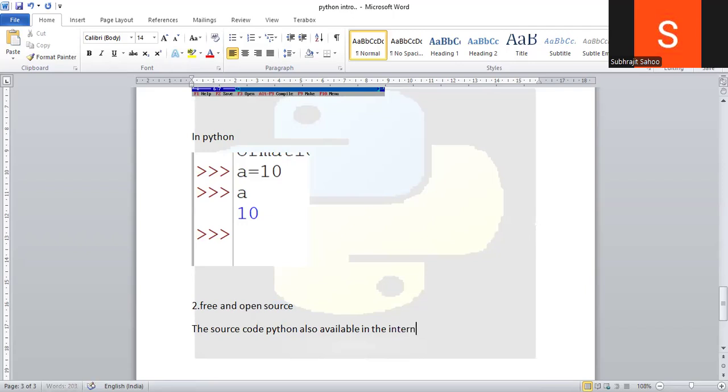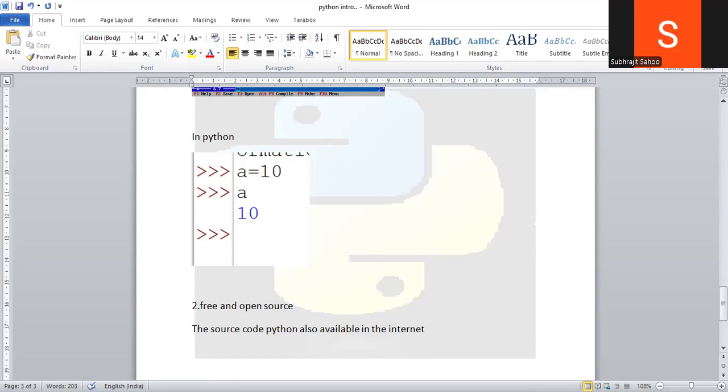That means if you have strong knowledge of programming languages, you can download the source code of Python from the internet, and you can develop a new programming language by modifying the existing Python source code. But in C language, the source code is not available on the internet.